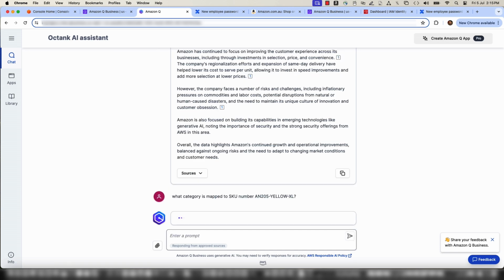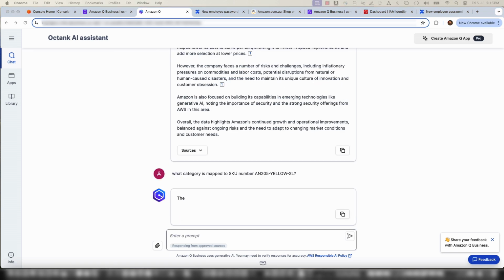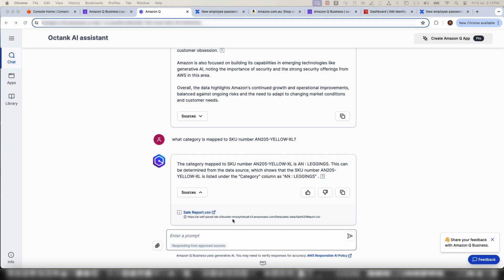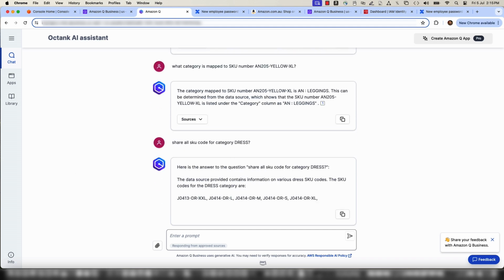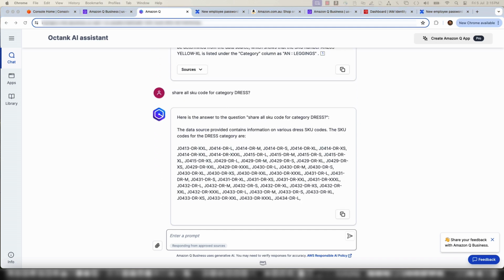For example, this is the retail specific data that was stored on Data Lake. Let's see the response. Next question, share all SKU code for category dress. You can see the result with data citation.